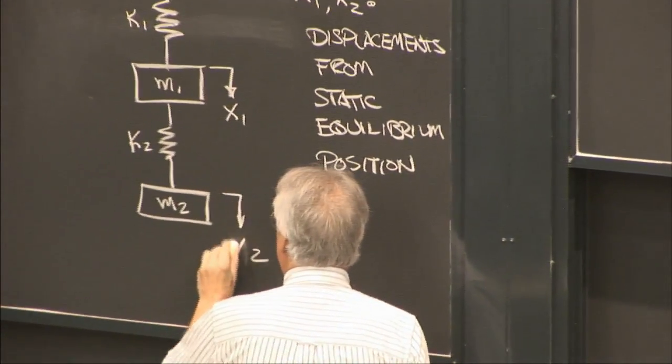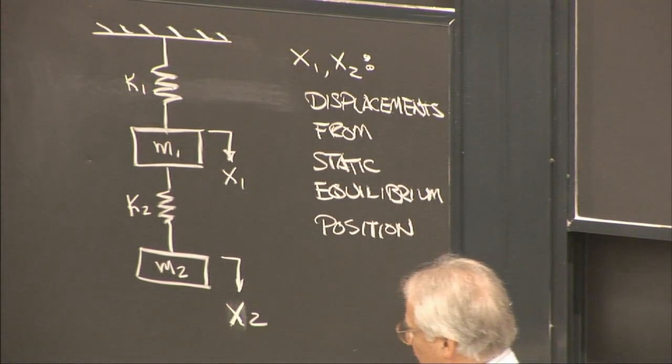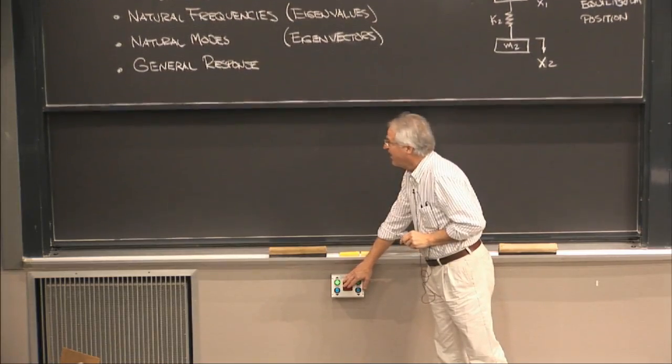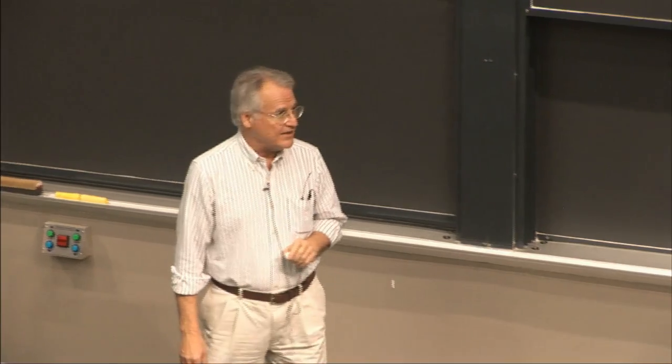I want to hasten to point out that the displacements we speak of here are defined with respect to the static equilibrium position.